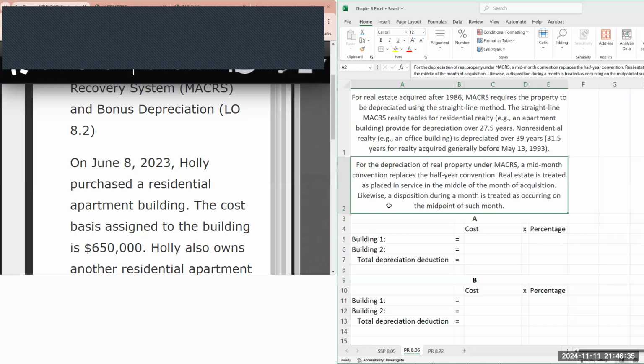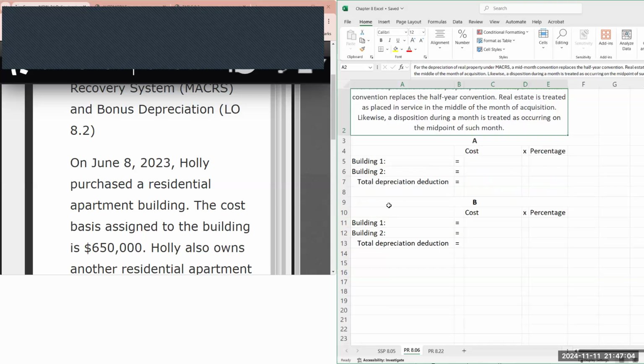So let's say it is July 3rd, and I purchased an asset for business. Based on the mid-month convention, that asset would be placed in service for MACRS purposes as of July 15th. Or let's say I purchased the equipment on November 7th or November 8th. It'll be depreciated as though it was purchased on November 15th. So mid-month, keep that in mind.